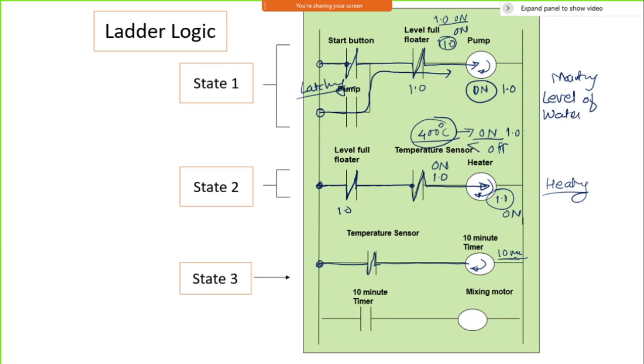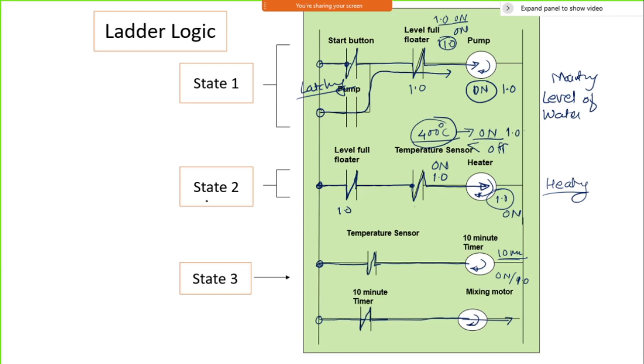Once this 10-minute timer is started, it has a logic of 1, then the timer will get disconnected here like this, and the mixing motor will start. This is the way it does the operation.